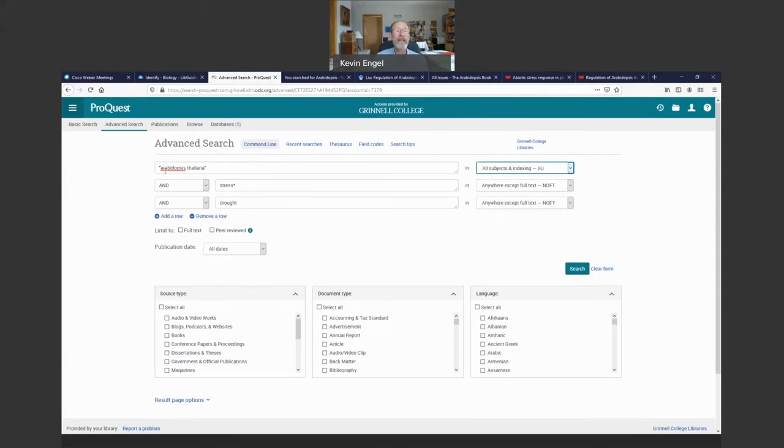Notice that I'm treating this as a phrase, one word in front of another. In order to tell the computer that you should search it, this word right next to this word, you need to put it in quote marks. So just remember another key searching hint. When you search a phrase, water pollution, climate change, whatever, put the words in your phrase in quote marks.